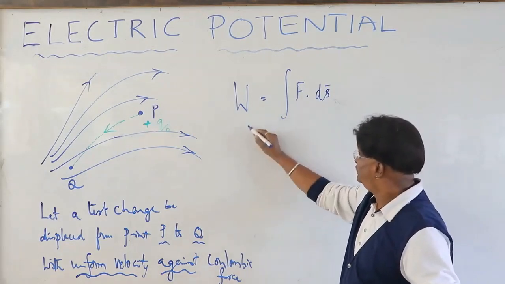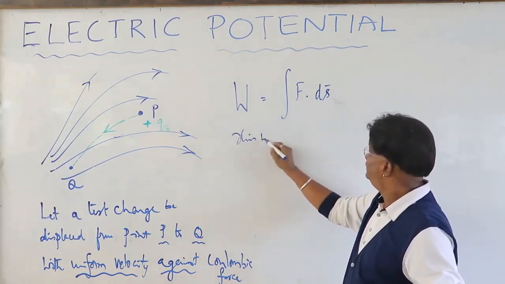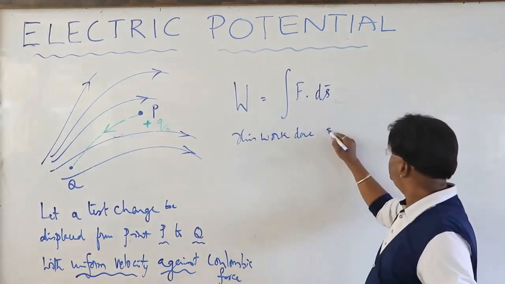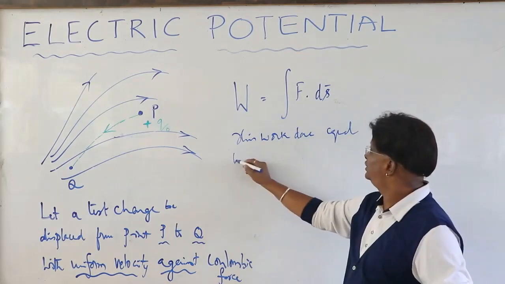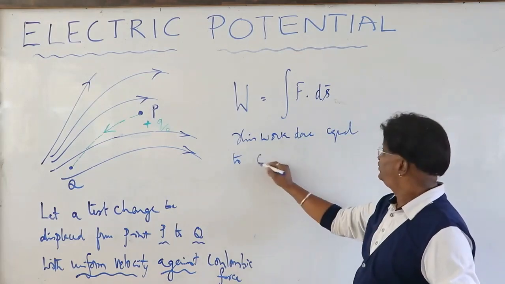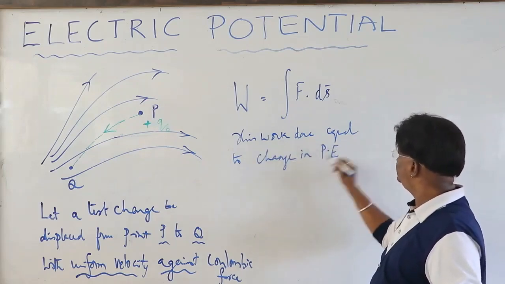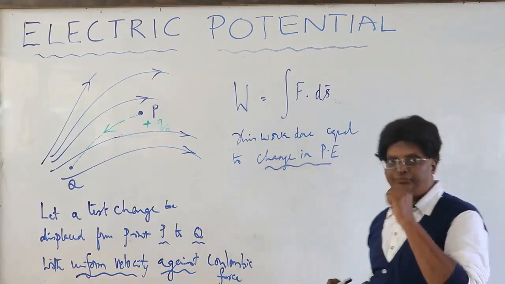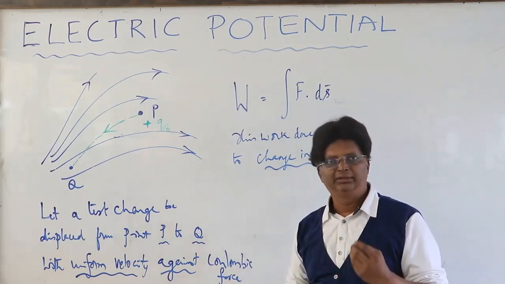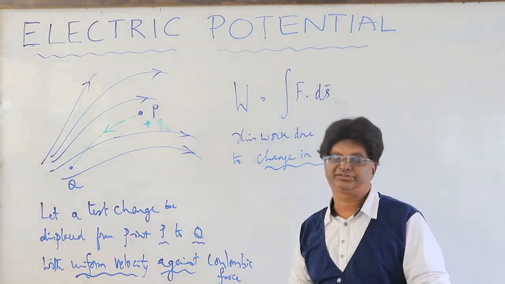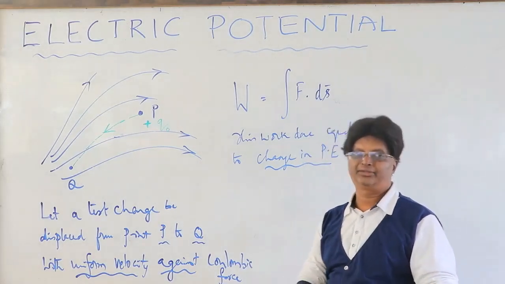And this work done is equal to the change in potential energy. I can make this statement very openly and boldly because of the almost 1 hour discussion we did for understanding that.